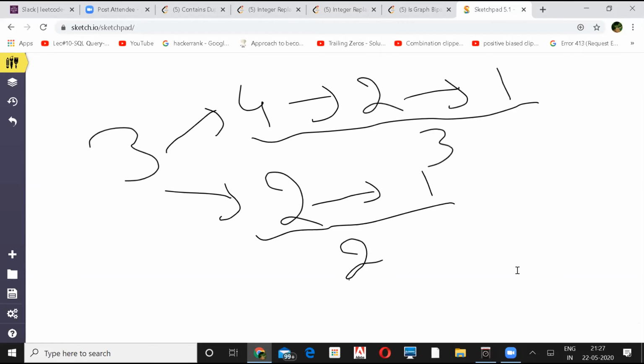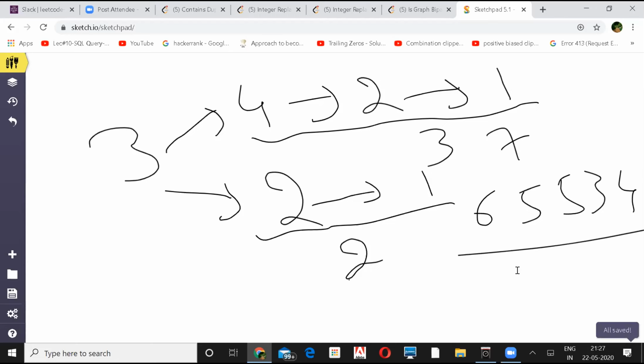No, I was asking where n plus 1 is less than n minus 1. Oh, asking the other way around. Okay. So that would be 7 if you take the number 65534. You can try. Just try that. It's very difficult to try 65534. Yeah, I got it wrong from the test case, so that's why I'm saying. Oh, yeah, so it is there. Here n minus 1 is greater than n plus 1.